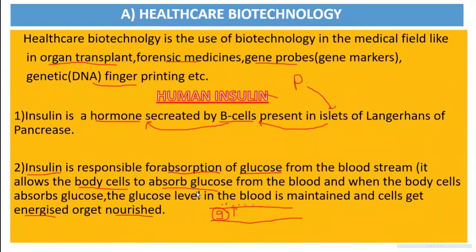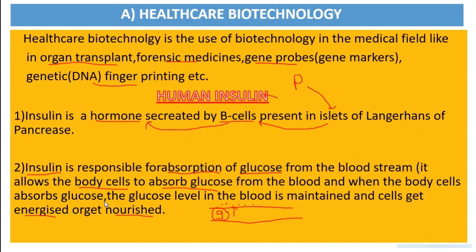So in this slide we have completed what healthcare biotechnology is. When technology is helpful in the medical field, it is called healthcare biotechnology. Here we are covering human insulin, which is secreted in the pancreas. In the pancreas, islets of Langerhans are there. Islets of Langerhans contain beta cells, and beta cells secrete insulin.